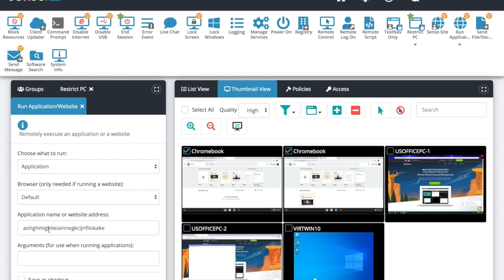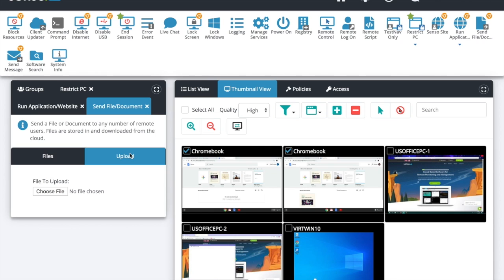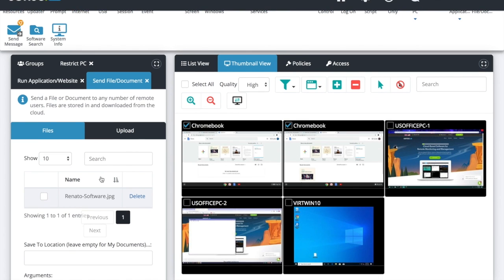You could have it saved right here, select their device, have that application name saved, be able to open it for them. Send file and document. All you'd have to do for this is upload any of your files right here. These can be JPEGs, PNGs, PDFs, lesson plans that you want to send out to people. Maybe they're MSIs, maybe they're EXEs, executables used all the time. And because this is cloud-based software, it's going to follow your account around. So you always have access to these, even off-site. You'll be able to select these files that you need to push out to your users. They're always ready to go wherever you are.